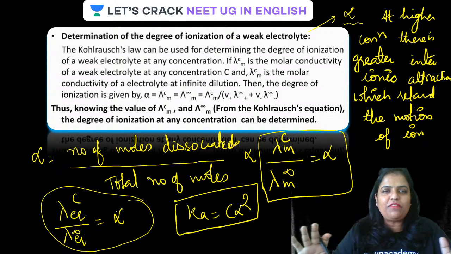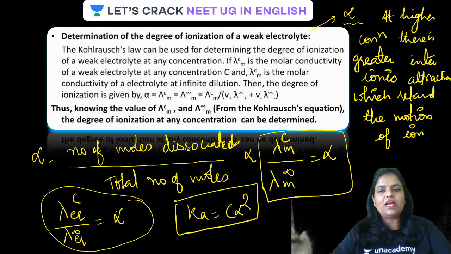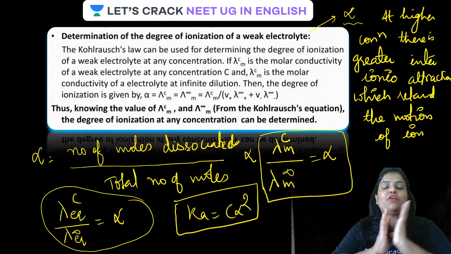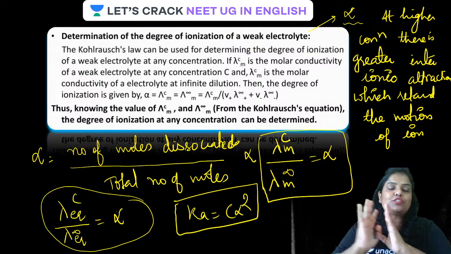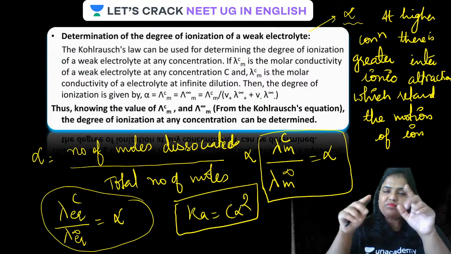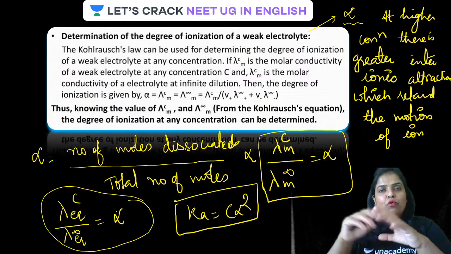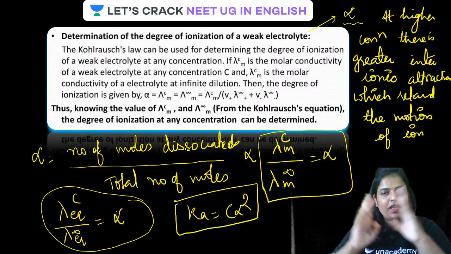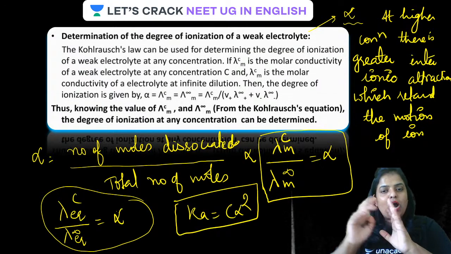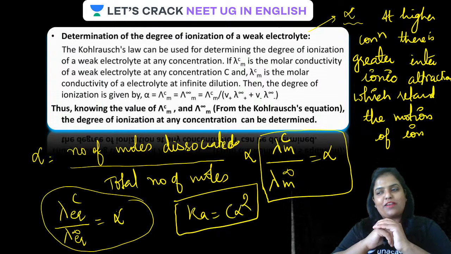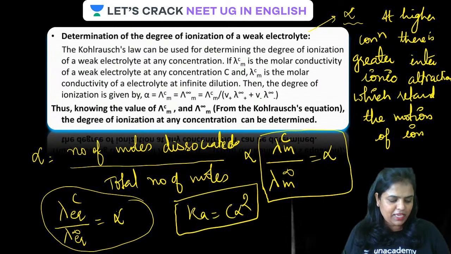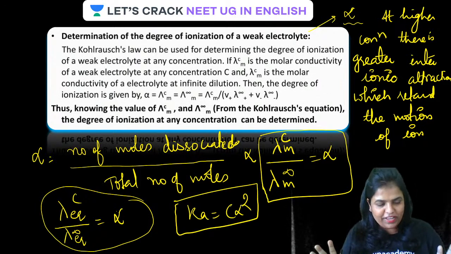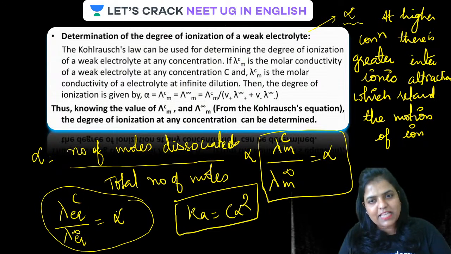So, guys, it is very clear from here that alpha is related to molar conductivity or equivalent conductivity at any concentration and also at infinite dilution by this relation. And if molar or equivalent conductivity at infinite dilution or at any concentration is known, alpha can be calculated. Or out of the three, if any two are known, the third one can be calculated. All clear, guys? Is this clear or not? Don't worry, we are going to solve numericals as well.